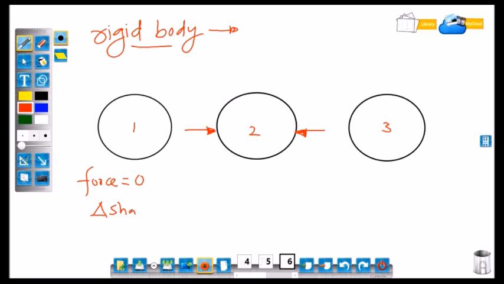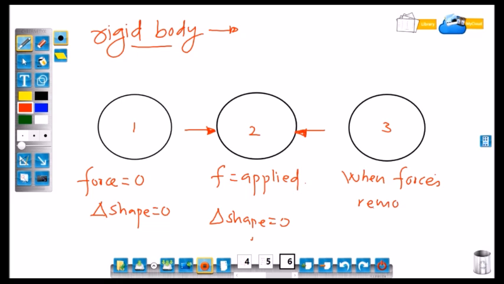So first condition, when there is no force, shape is original. Second condition, when force is applied, shape will not change. And third condition, when force is removed, shape remains as it is.